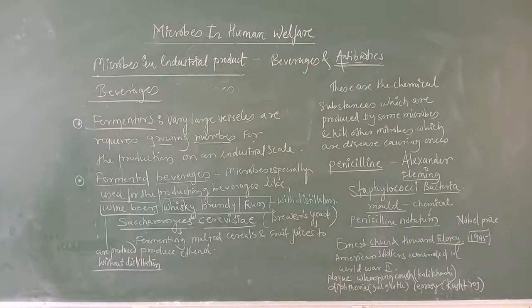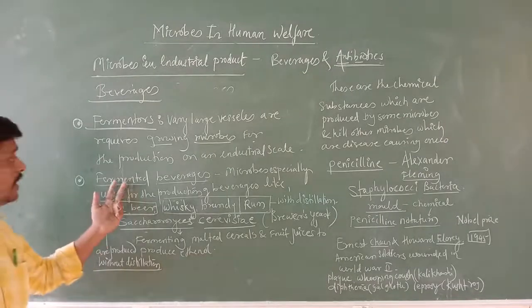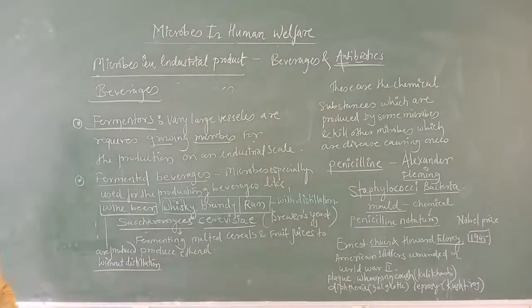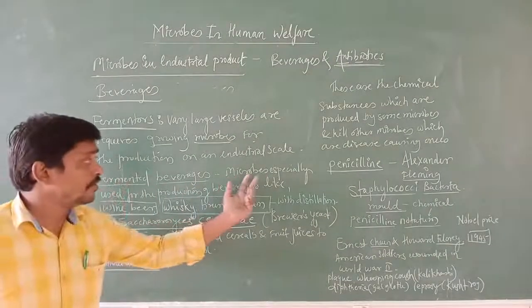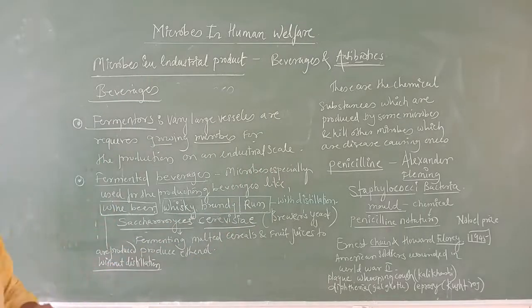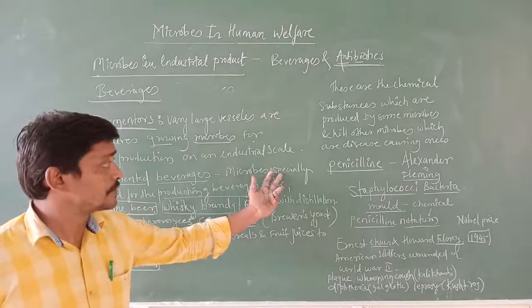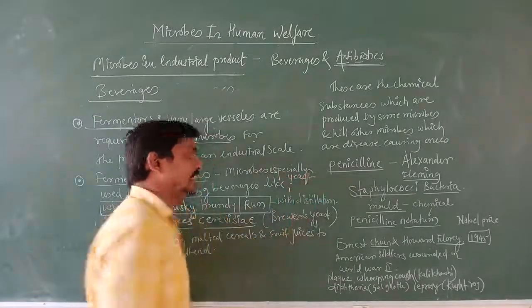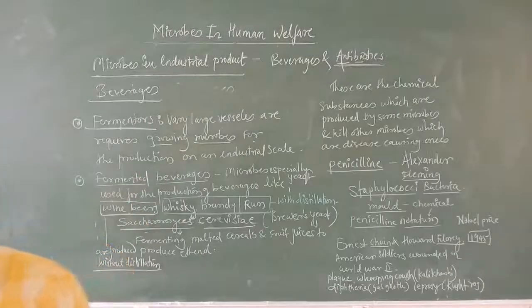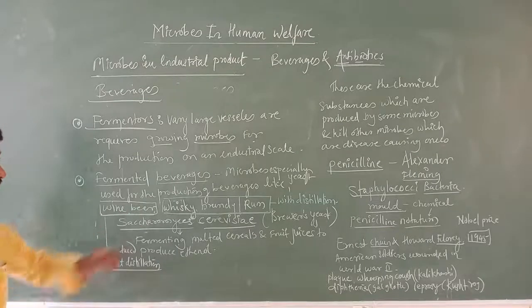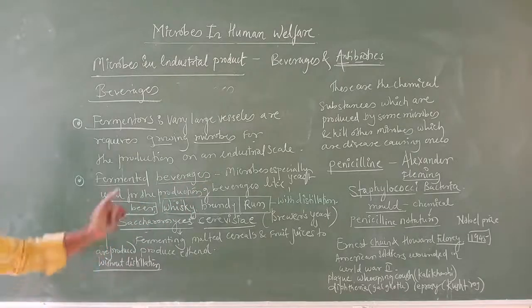Now we are going to learn about fermented beverages. In fermented beverages, microbes, especially yeast, are used for the preparation of beverages.